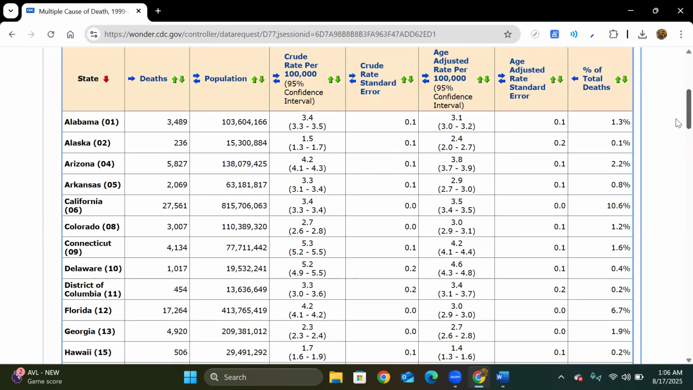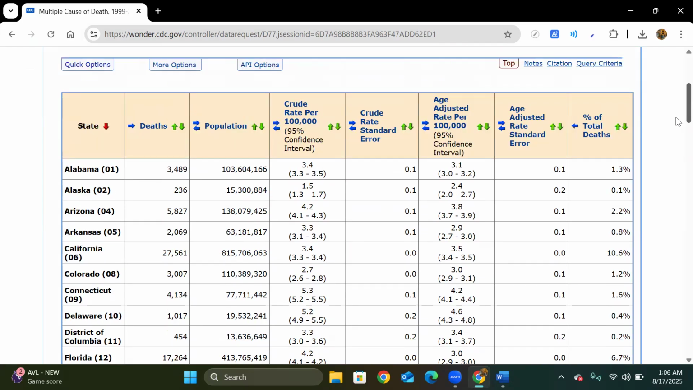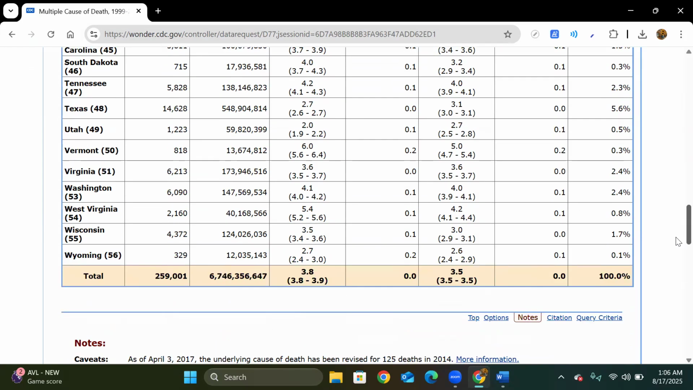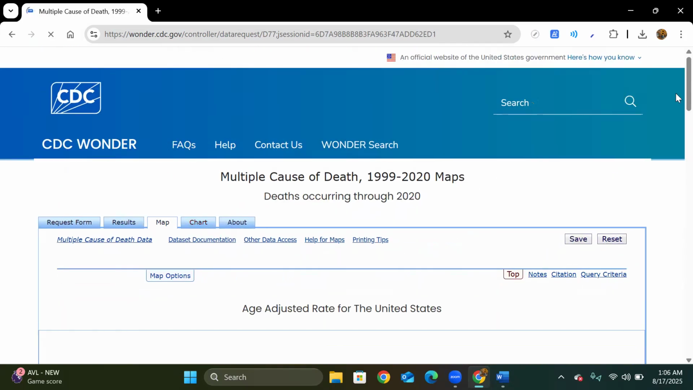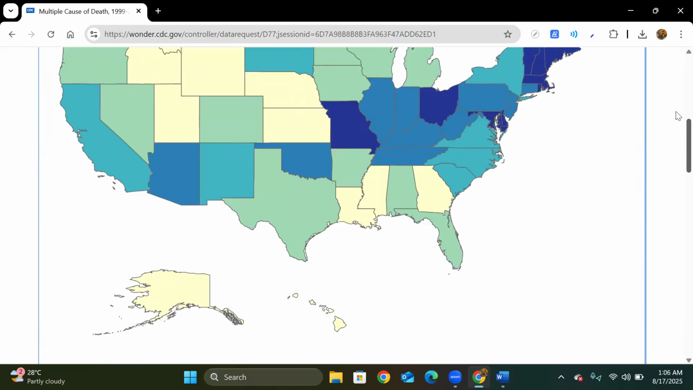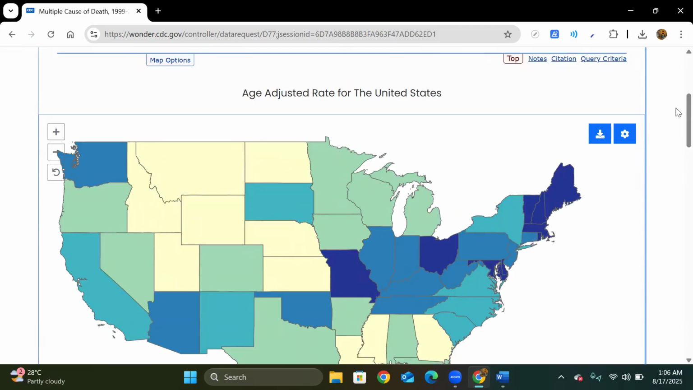It is now showing me the deaths in all the states, from Alabama to Wyoming, for the whole states. And the best thing about CDC Wonder is that it also shows you the map of the US regarding the different mortality rates. You can save this with yourself also.